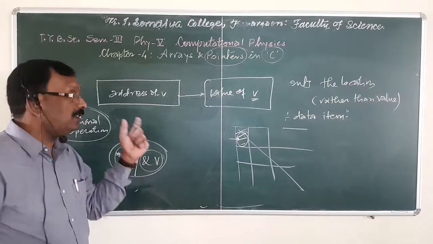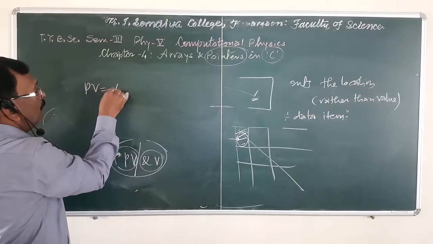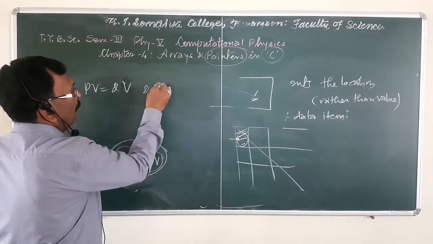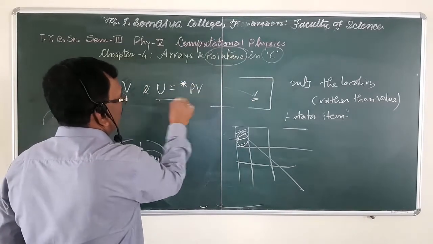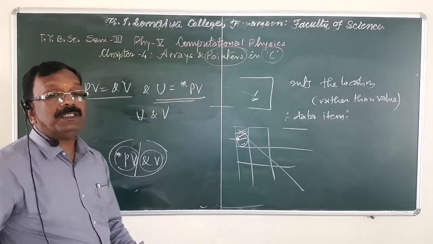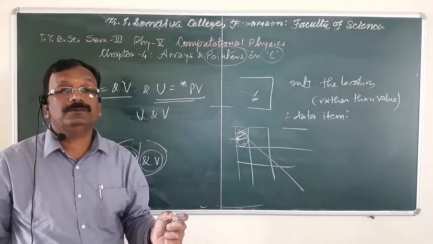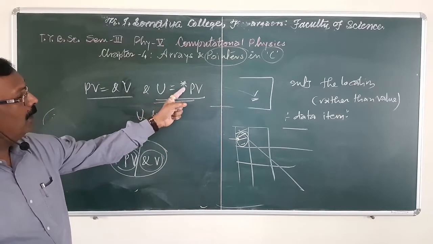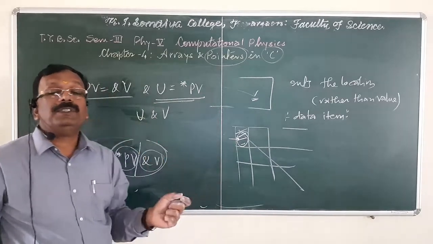Suppose we write PV is equal to &V and U is equal to *PV. Here U and V represent the same value. If we write PV is equal to &V and U is equal to *PV, both U and V represent the same value.